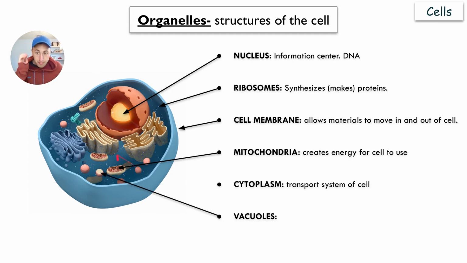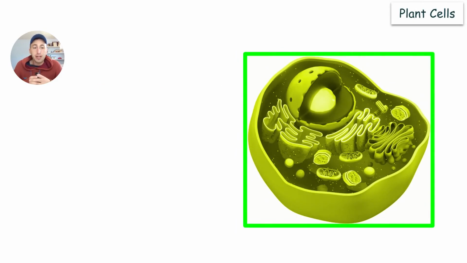The vacuole is right here, these big circles, and they store food and waste. They store extra food and extra waste. That is the animal cell. Now you also have the plant cell. Now the plant cell has the same organelles as an animal cell. It has a nucleus. It has a mitochondria. People get mistaken with that, but they have the mitochondria. They have the nucleus. They have the ribosomes.